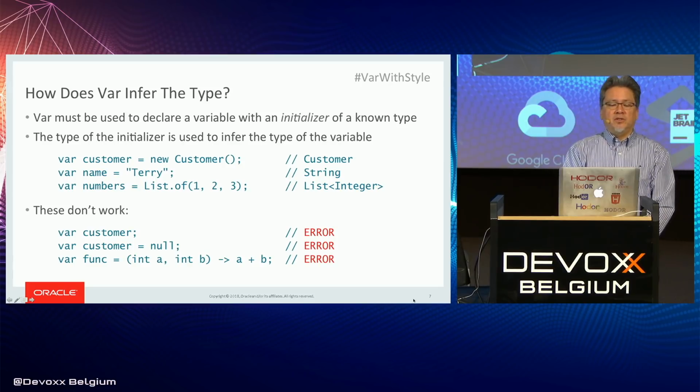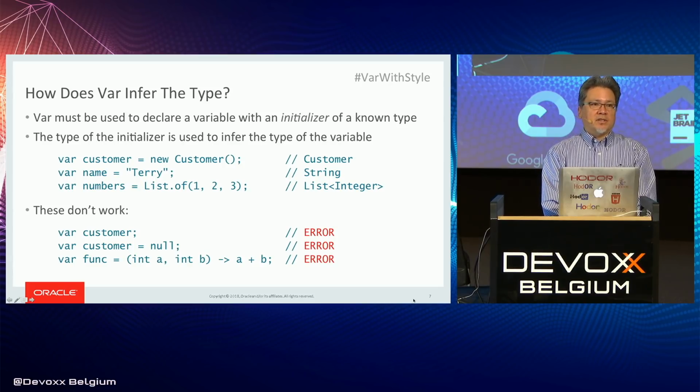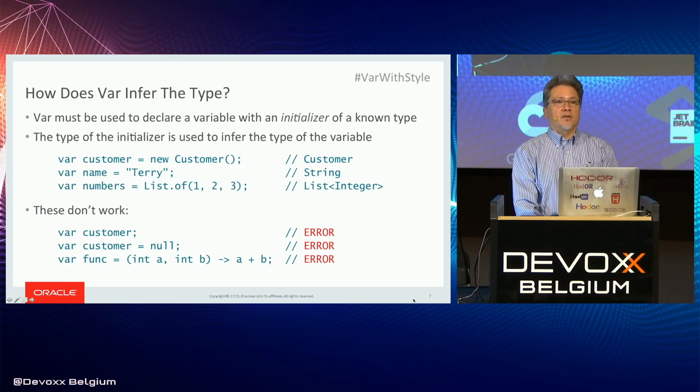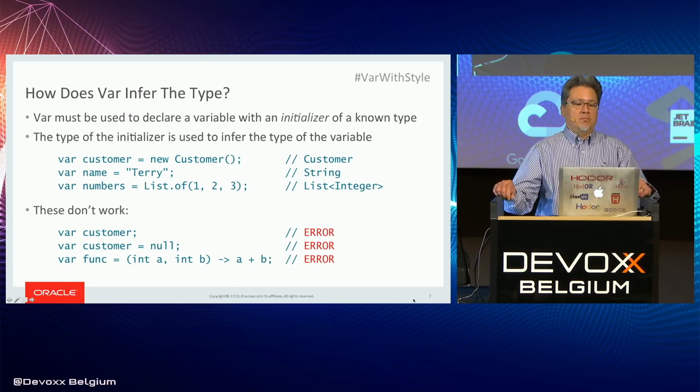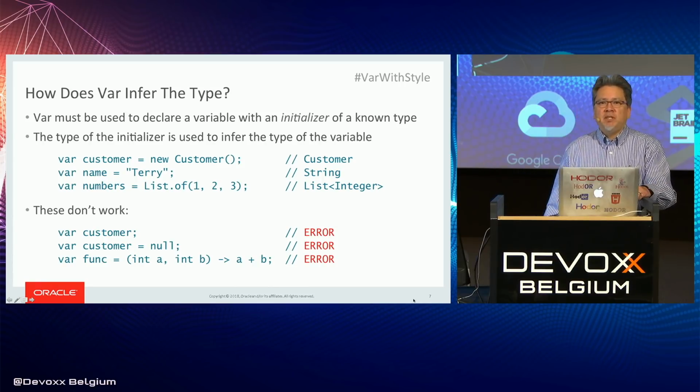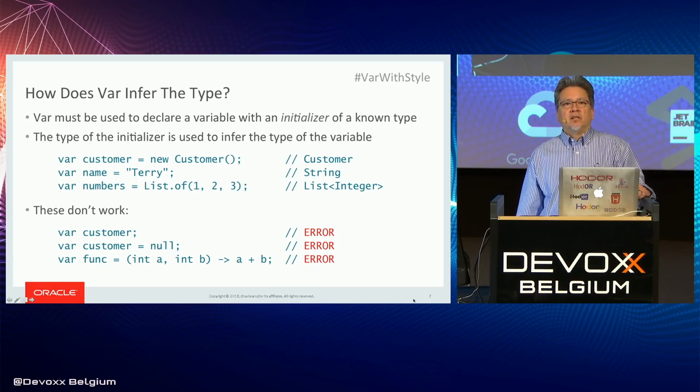var customer = new Customer(). So we have a class Customer, and we call its constructor, and that returns an object of type Customer. That's what the variable is initialized with, so that's what the type is inferred with. Pretty simple. var name = "Terry". That's a string literal. It has a type, java.lang.String. And so that's the type that's inferred for the variable name.